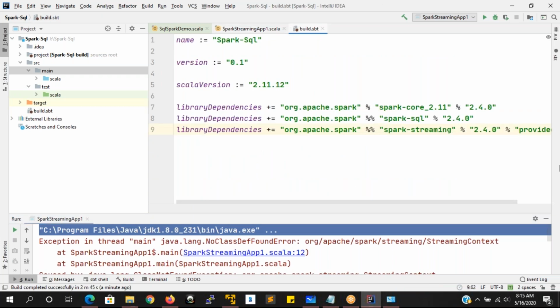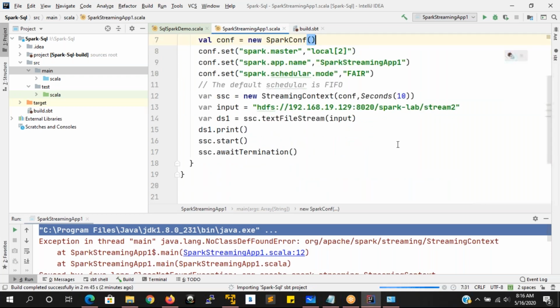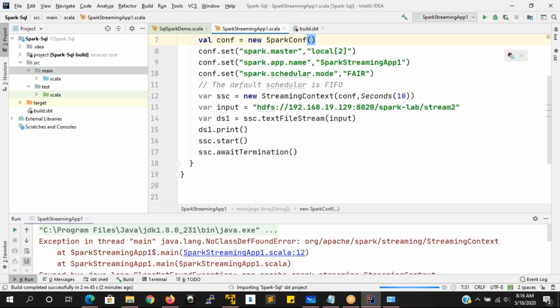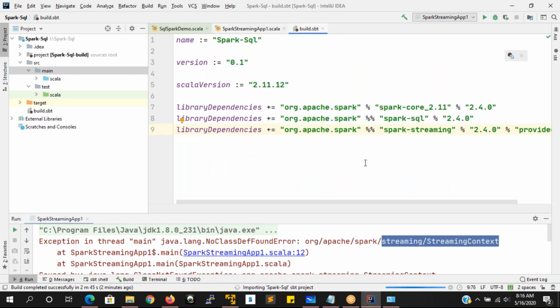That is available here. So it is available here, but still it's not completely built, I think, in the build part.